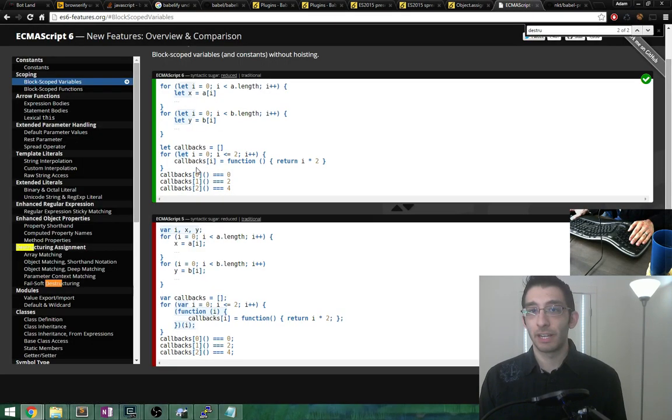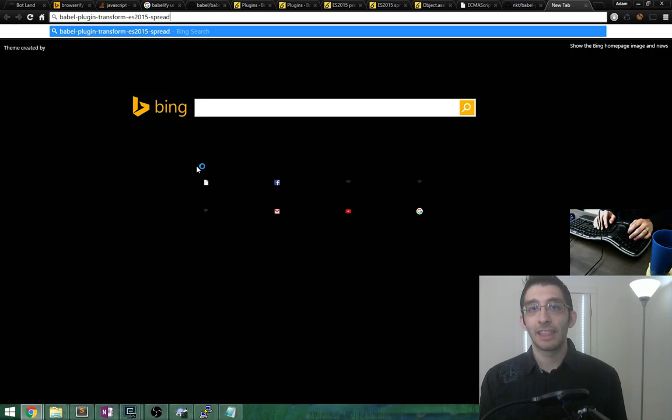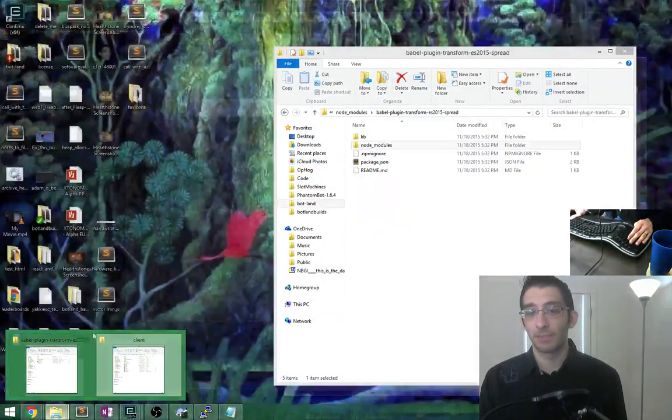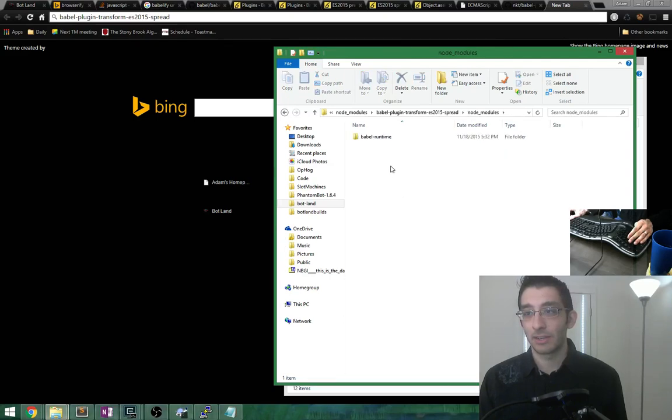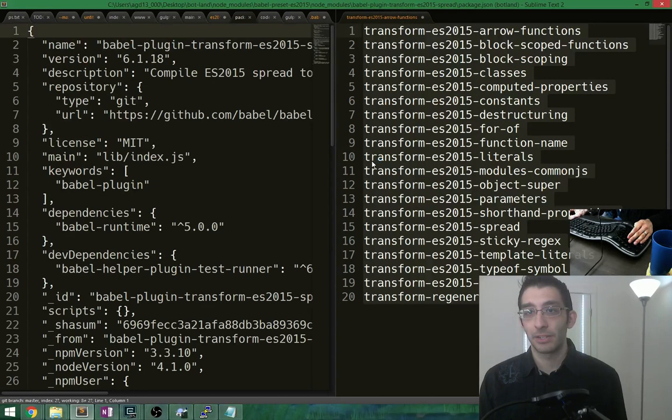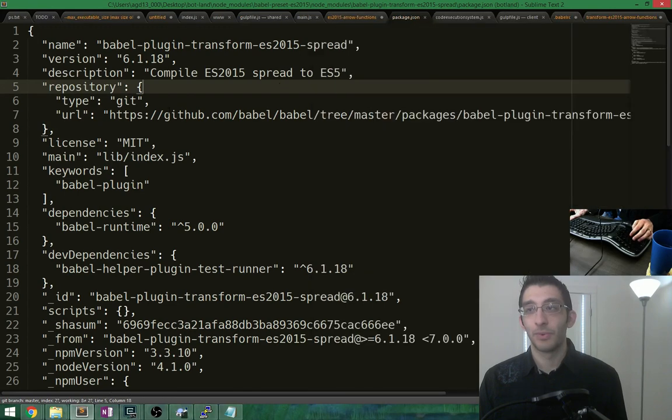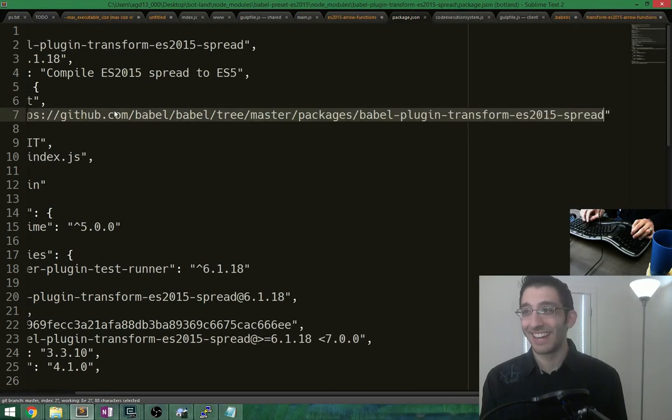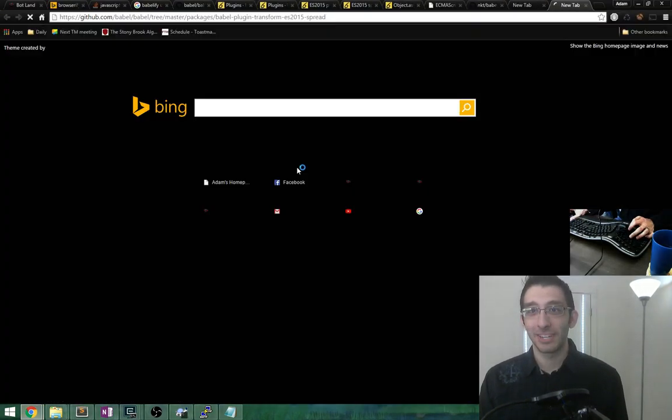Where do we find this? Babel plugin transform ES 2015 spread. I want to just take a look at this on the internet. Because this apparently, oh, there's a package JSON. Oh, and there's a GitHub. Well. You thought you could hide from me, did you? Did you, plugin? But I found you.